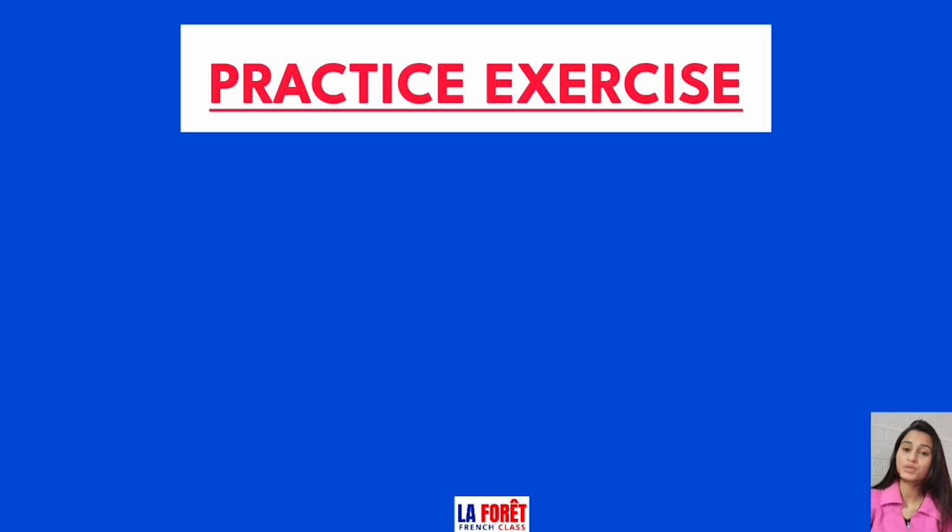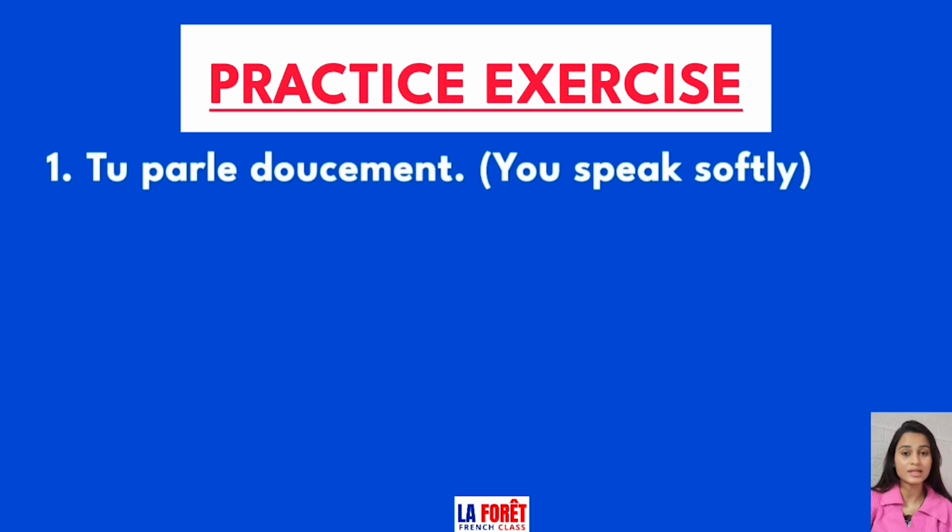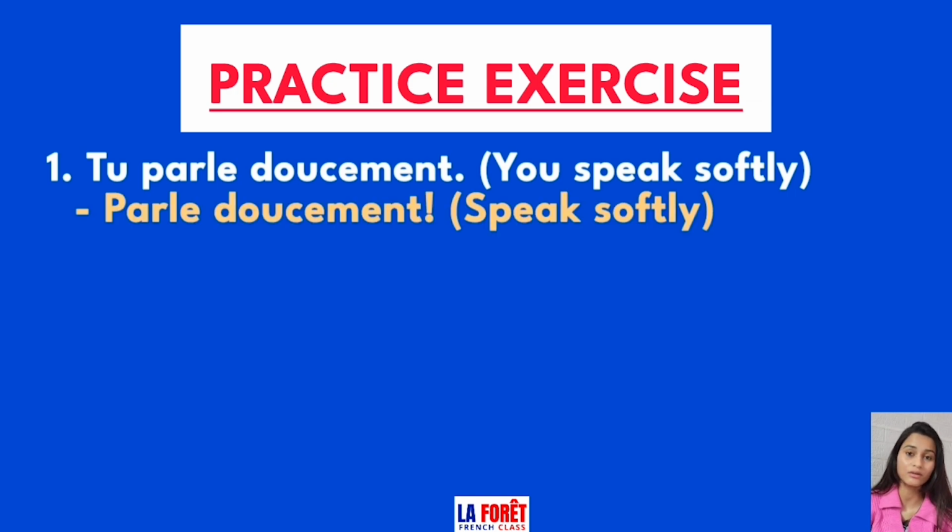In the end, let's do a detailed exercise to understand it more clearly. So the first sentence is tu parles doucement, means you speak softly. If you have to say it as an instruction, first we will take the verb which is parle, and in er verbs we drop the s, and the instruction is of speaking softly, so we will add doucement here. So it becomes parle doucement, means speak softly.